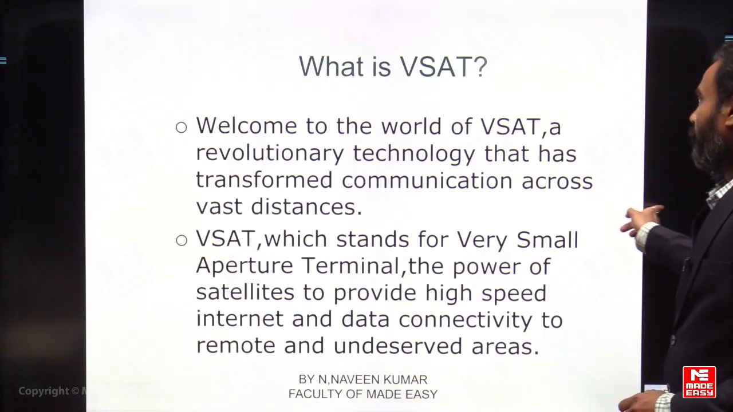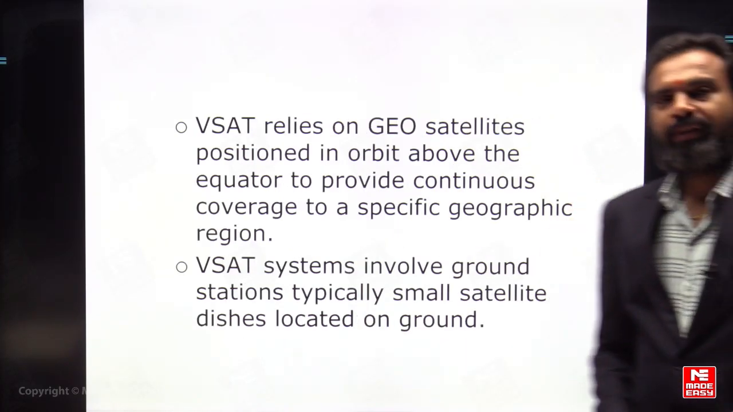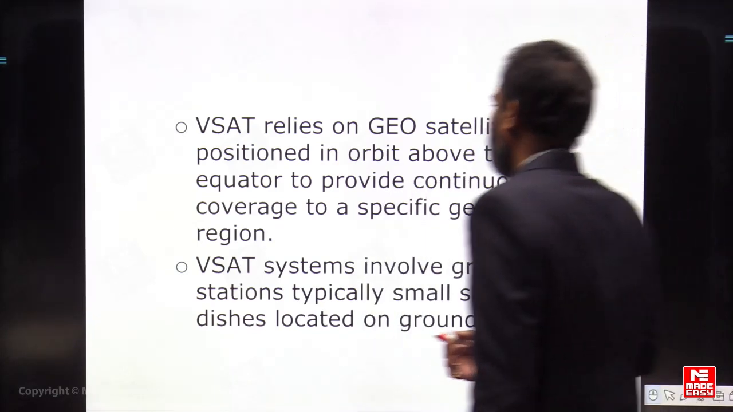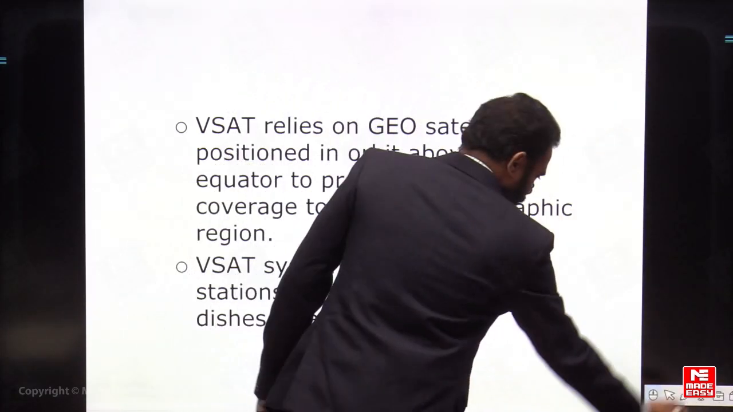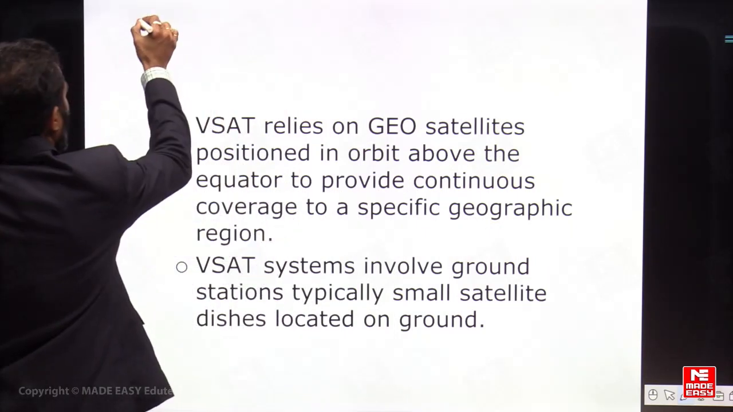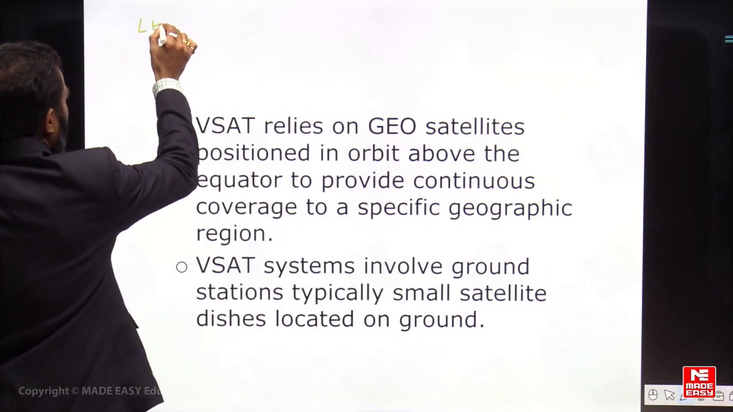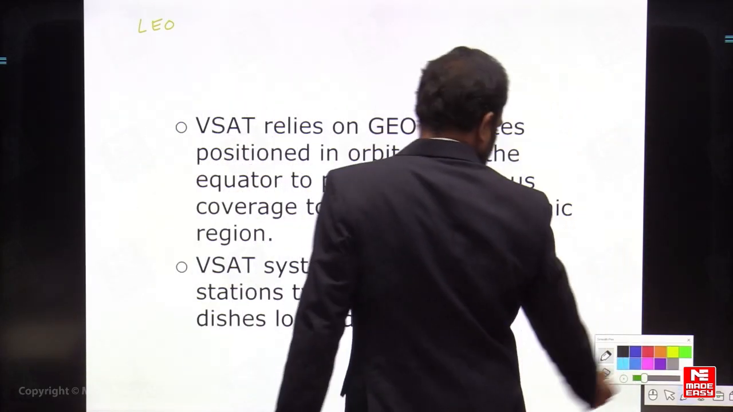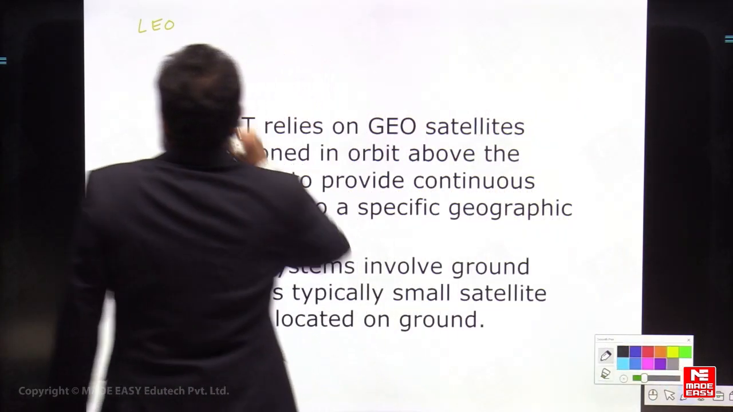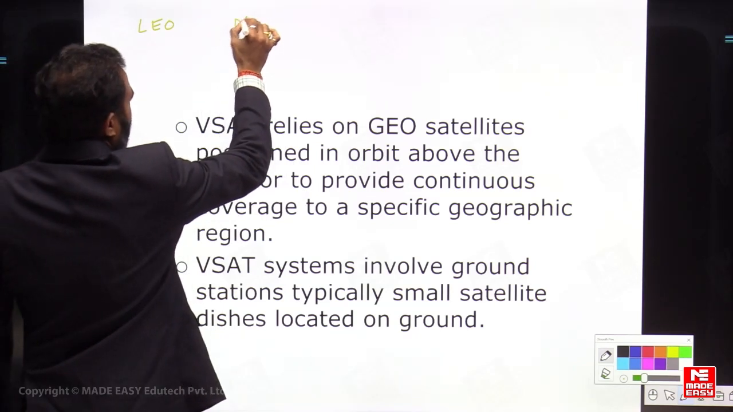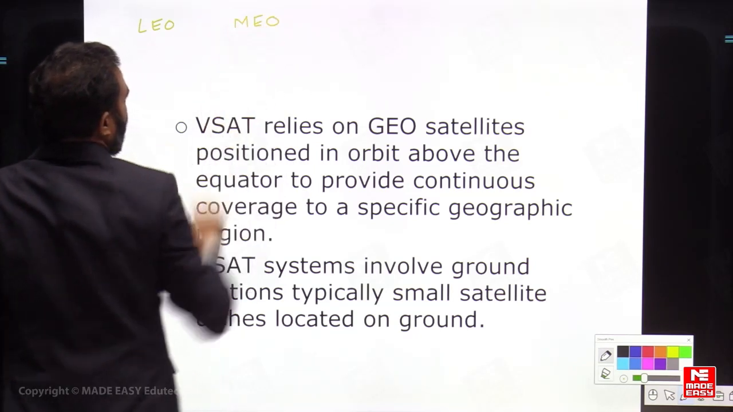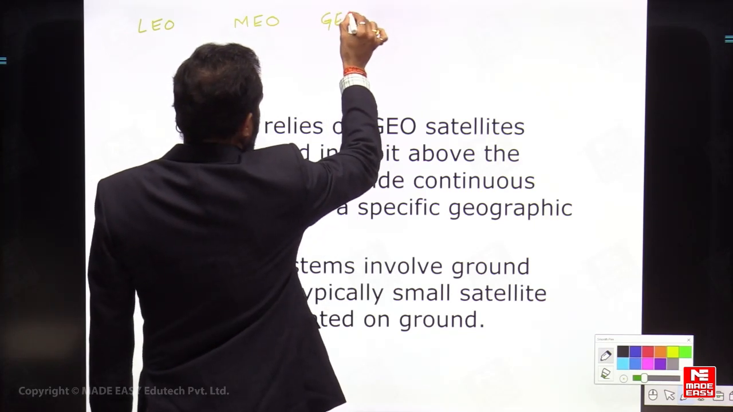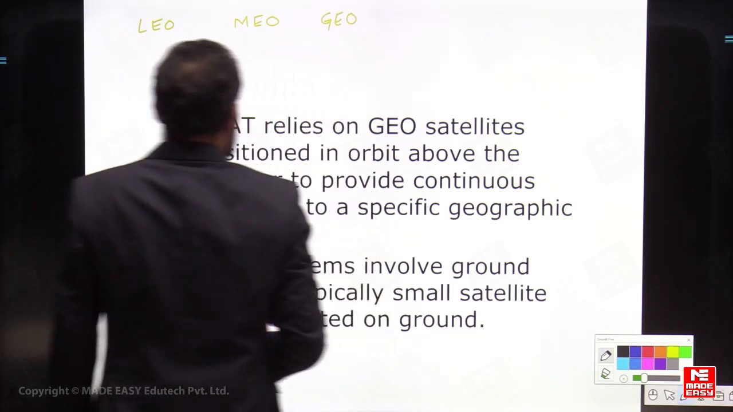The next important point about the VSAT is that it can be applied on GEO satellites. We know that satellites are of different types. The first is called LEO, low Earth orbit, based on the latitude. The next is called MEO, medium Earth orbit. The other is called GEO, geosynchronous Earth orbit satellites.